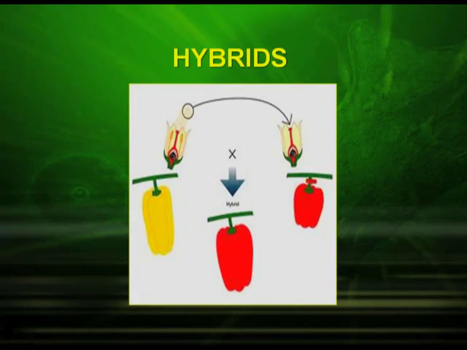Another very important term we often use in genetics is hybrid. As you see in the diagram, there is a cross between one plant and the other, a yellow crossed with a red, and the hybrid is produced. In one plant, the yellow has a long character and the red has a small character, and the hybrid that you can see is somewhat in between the two parents. So, that is called a hybrid.